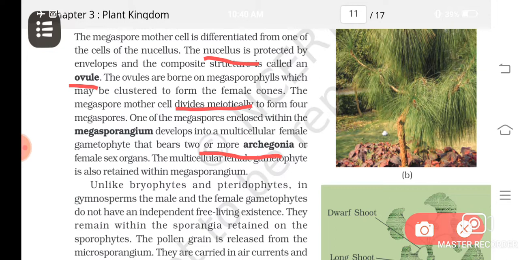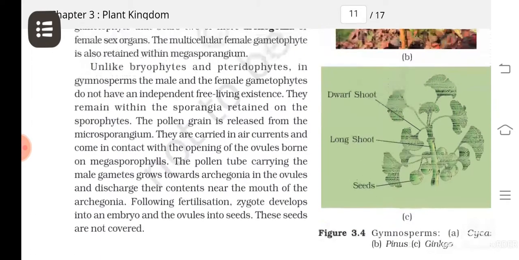They are represented by few cells, and in female by 2 or more archegonia. Fertilization occurs after pollination, and ovule develops into seed, but these ovules are not present inside the fruit; they are present on the female cones or on the megasporophylls.